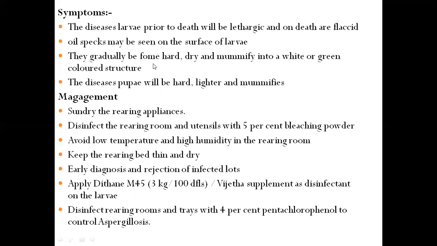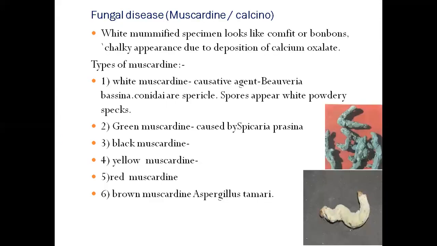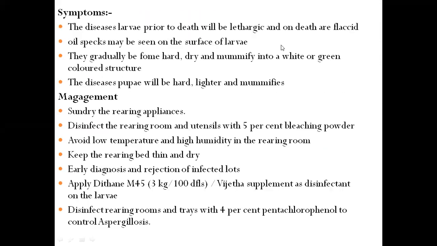They gradually become hard, dry, and mummify into white or green colored structures. The diseased pupae will be hard, lighter, and mummified. Here, the main symptom is that larvae become hard and dry due to the deposition of calcium oxalate.